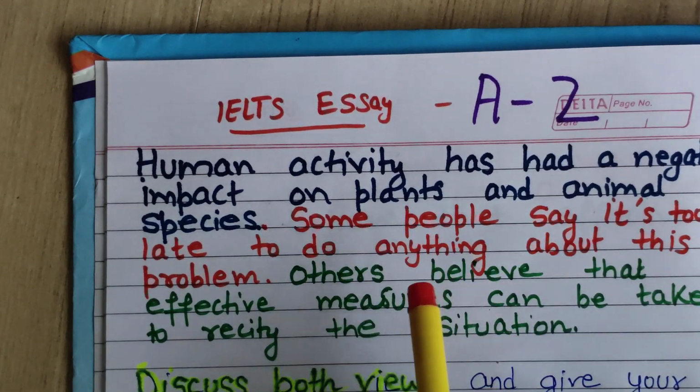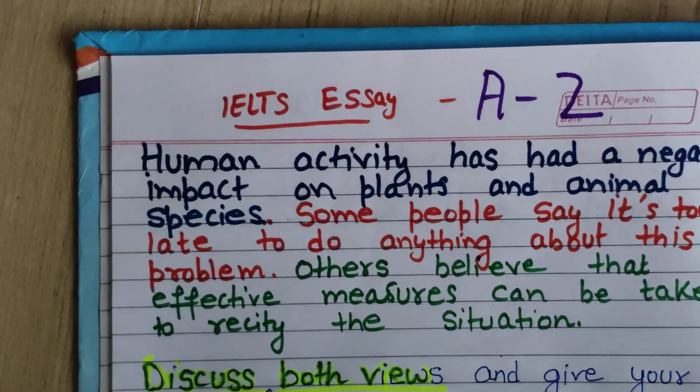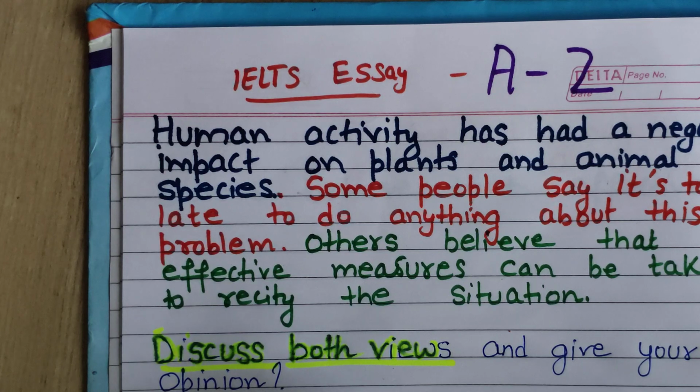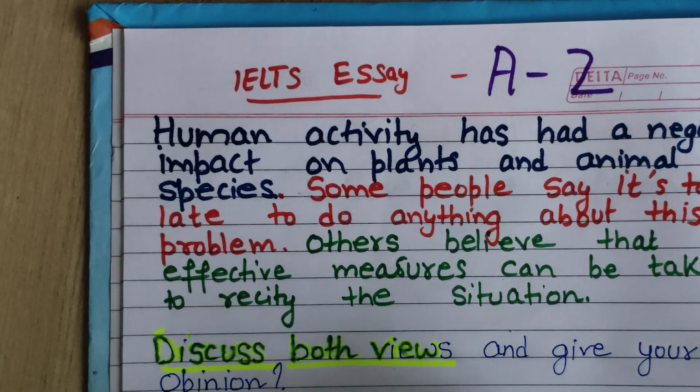Now the main point here is to find out the main topic. That's why I always tell you, always read the question statement many times. I will be writing it side by side at least 4 times. Please read it 4 times to find the main topic as well as the type of question.